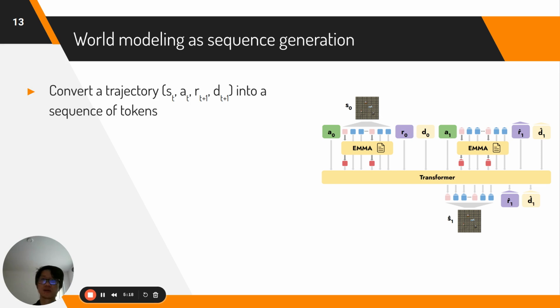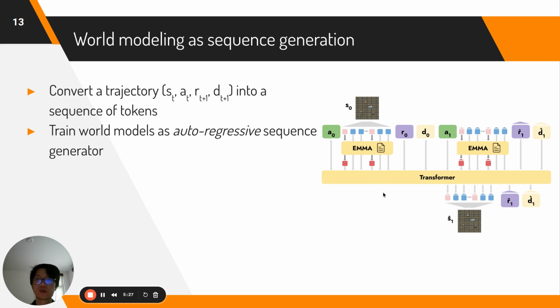We frame world modeling as a sequence generation problem. Specifically, we convert environment trajectories into sequences of tokens and train models to auto-regressively generate these sequences.